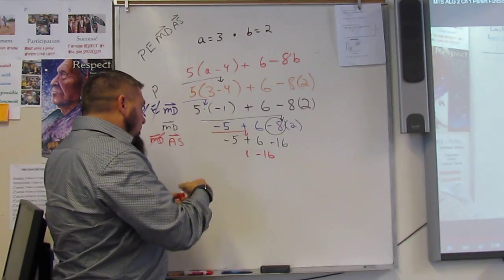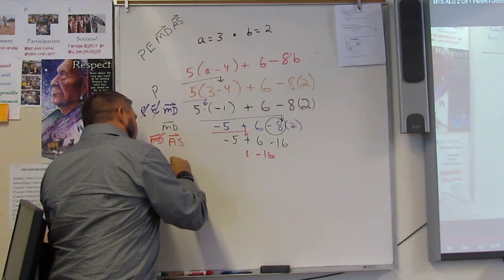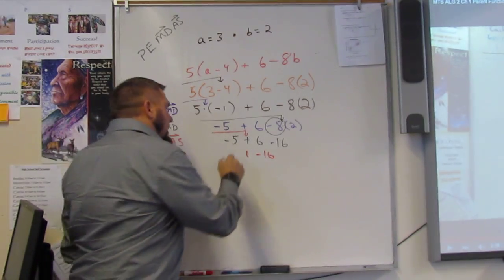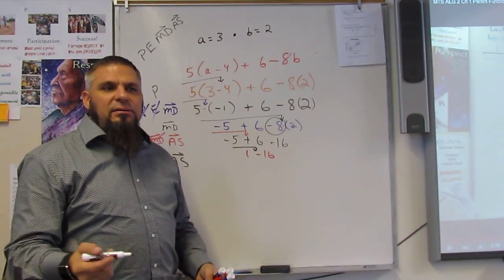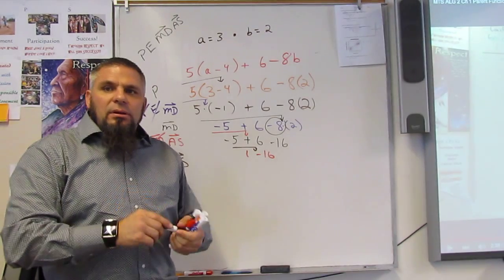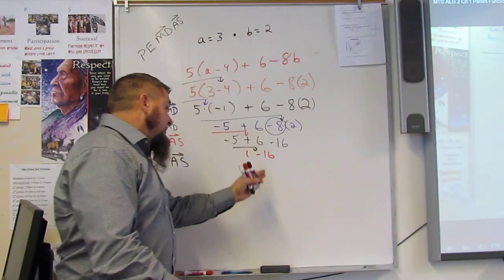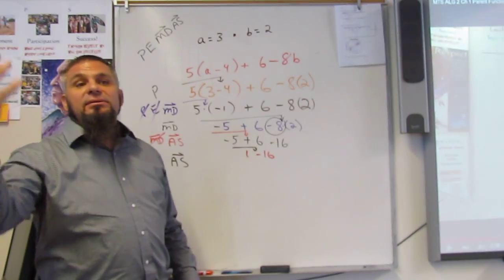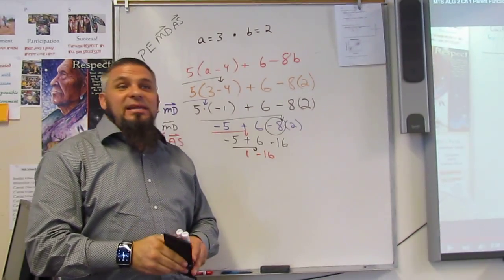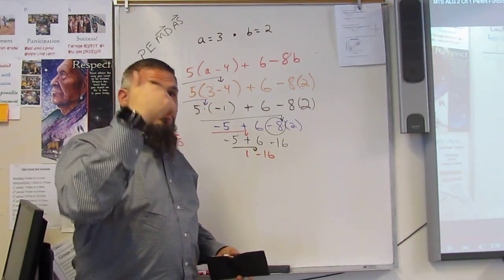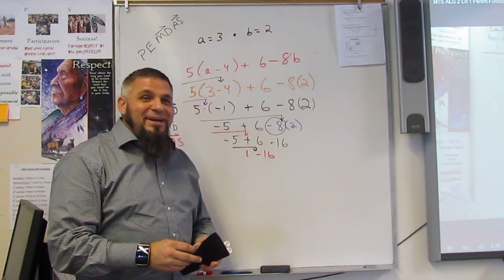Okay? Then I go to the next stage, right? And the next stage is, again, addition, subtraction from left to right. And so I come over and I look at it and I'm like, okay, 1 minus 16, right? So, in other words, 1 plus a negative 16. I have 1. I need 16. Okay, I got $1 left. I need 16 to buy that coffee or whatever, that breakfast, that's a lot of coffee, right?